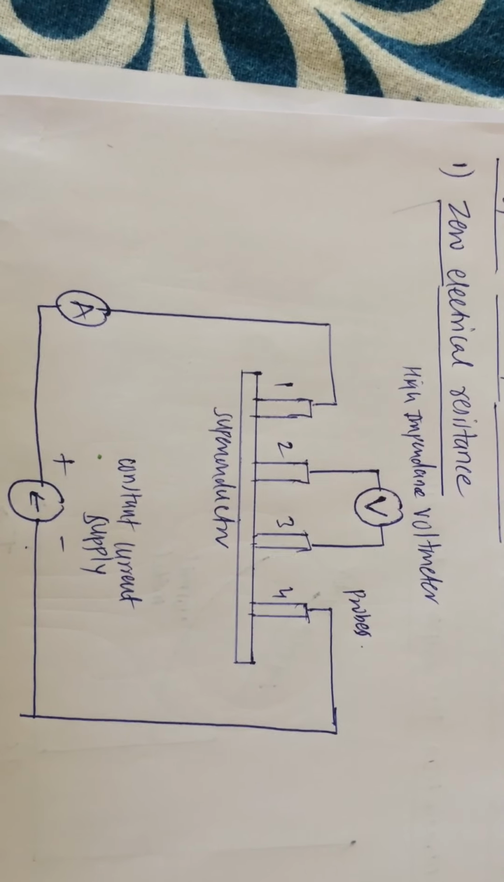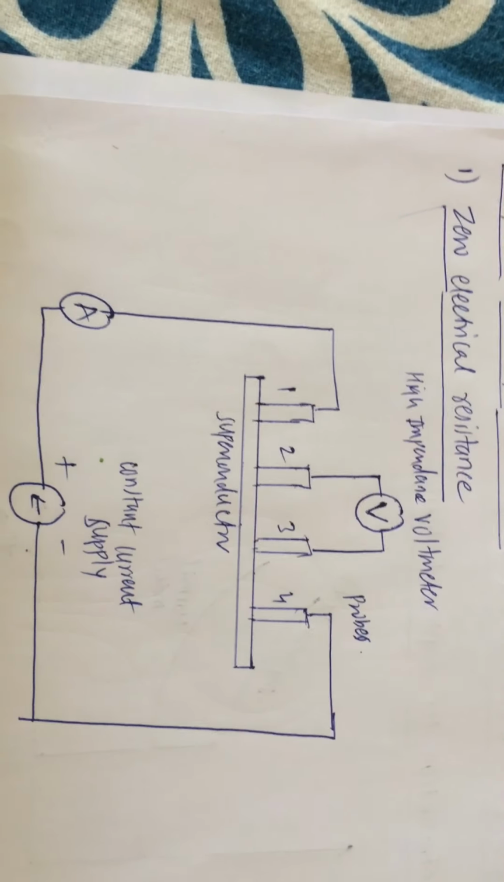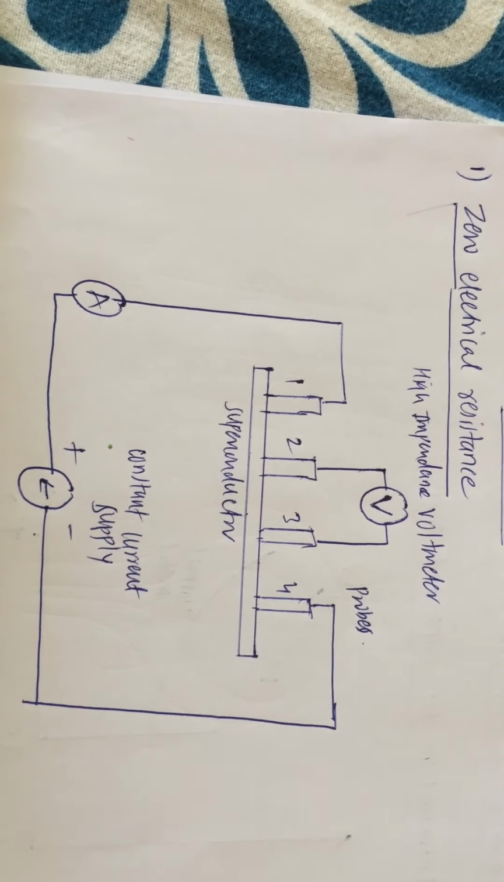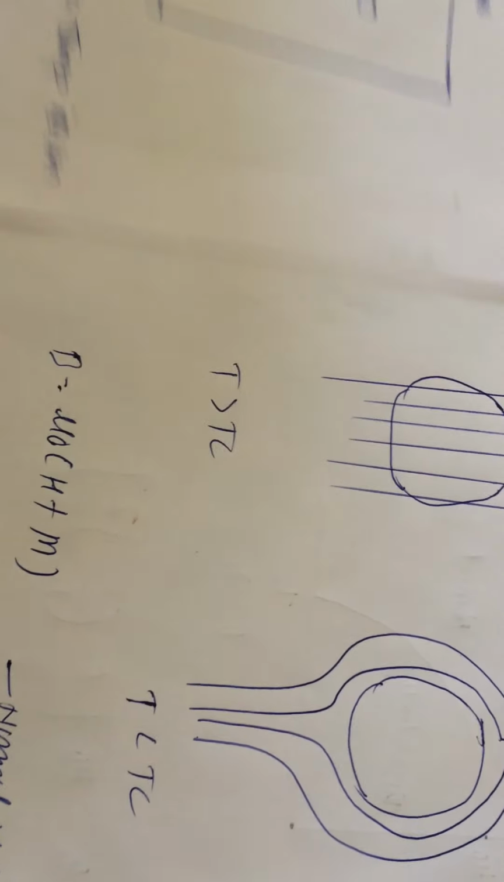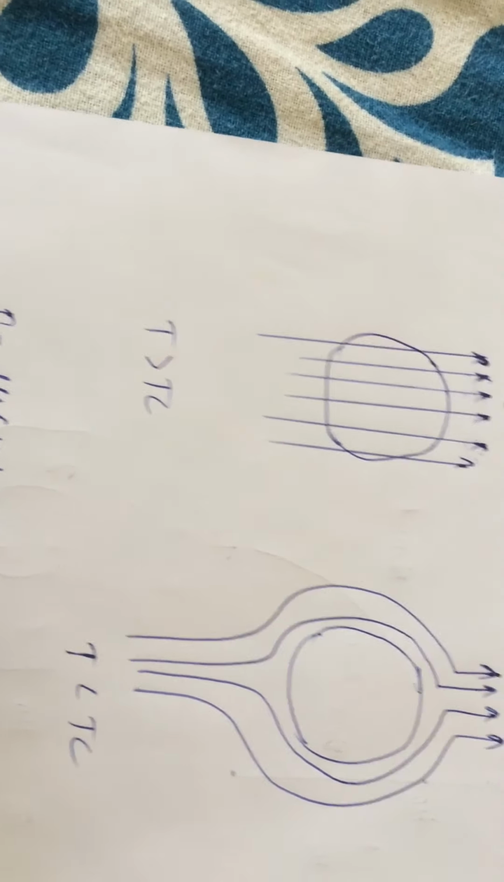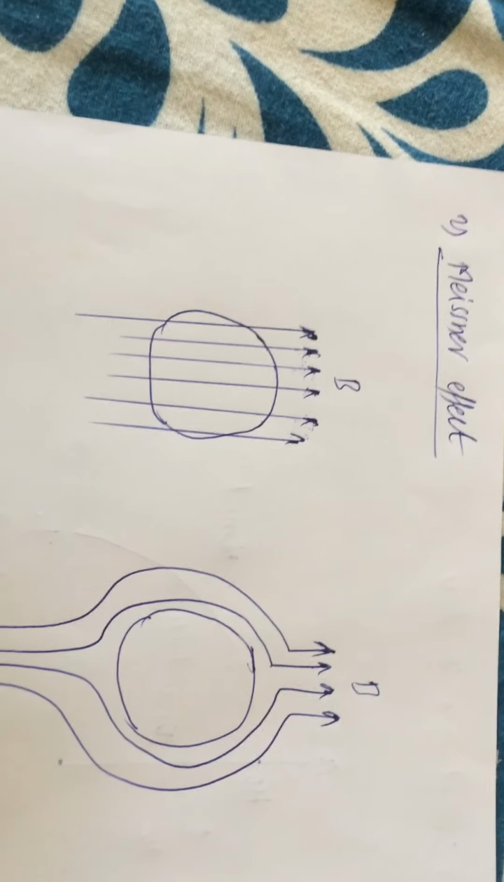There are various methods to check the resistance of the material. One of them is the 4 probe method. The very next property of a superconductor is the Meissner effect.